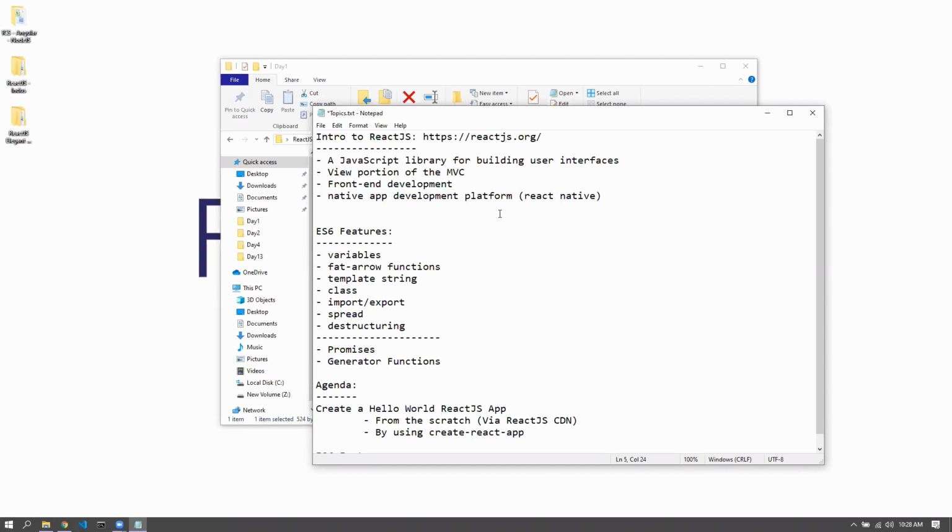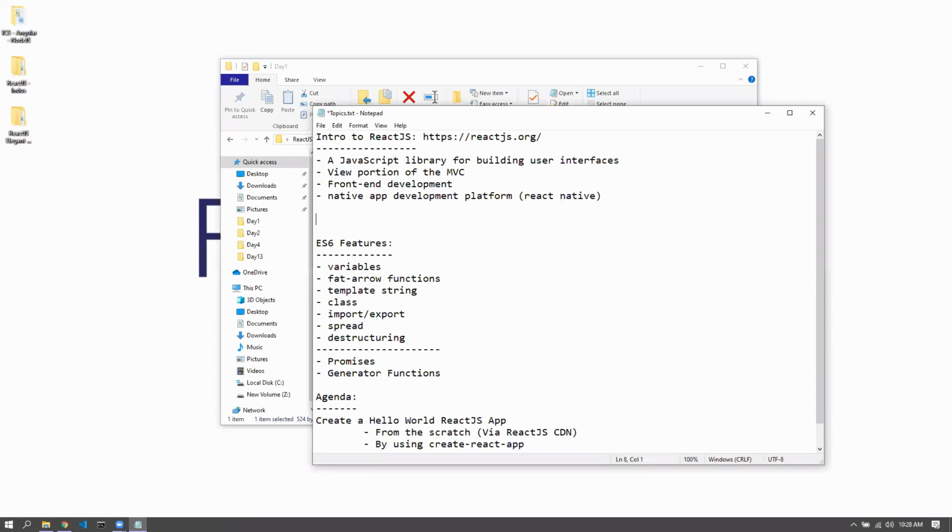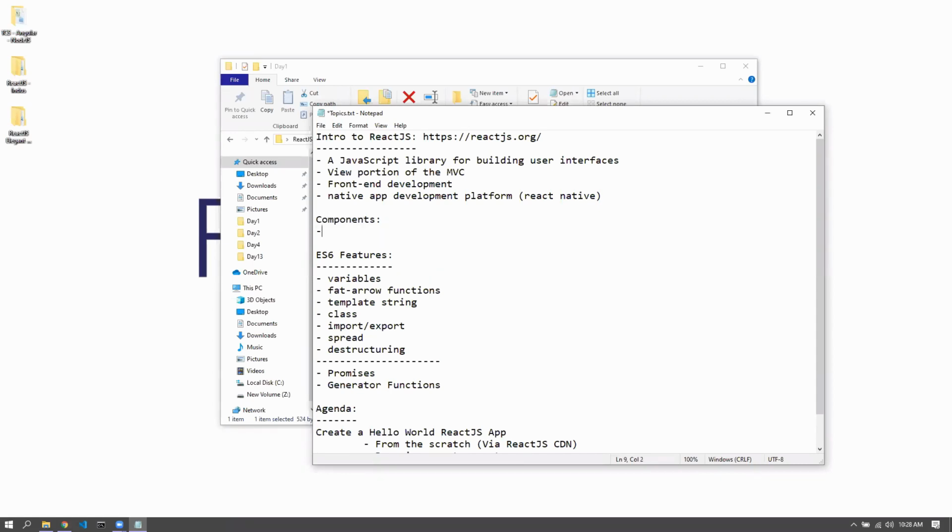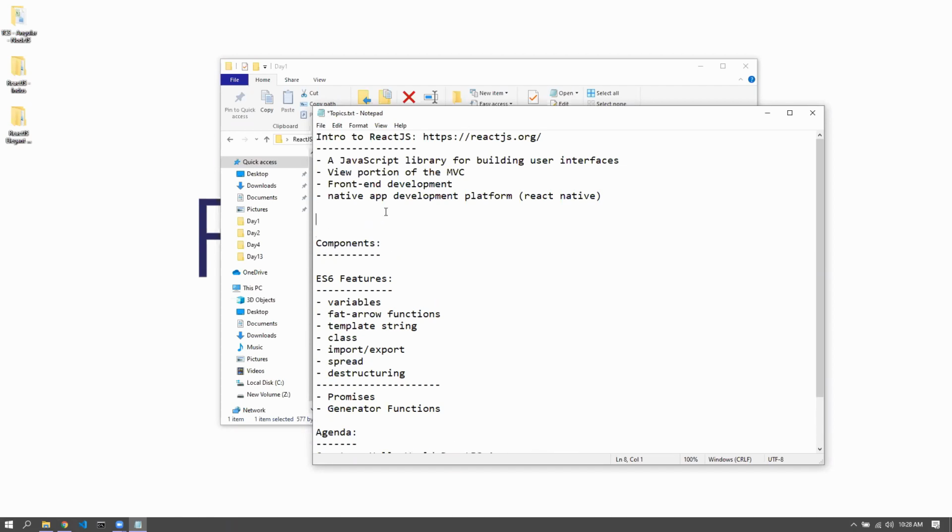All right, so some points on React.js and React Native as well. React Native really becomes very easy once you learn React.js altogether. This has a very good tutorial, as I said, so I would like you to go through the tutorial as well. We would first like to create our first program in React.js, and then we would like to move forward with components. Components are something we would like to discuss more in today's session, but before learning components we'd have to learn more about React. Then we'd go for components and see what components are.